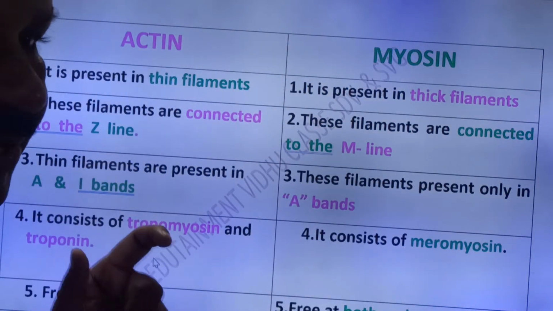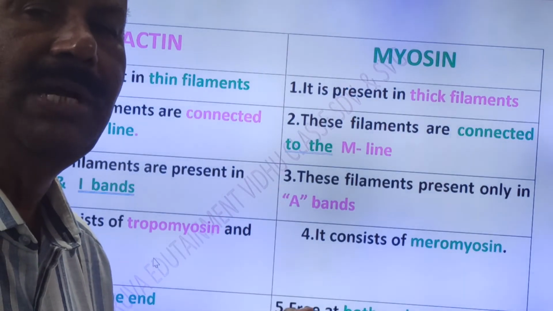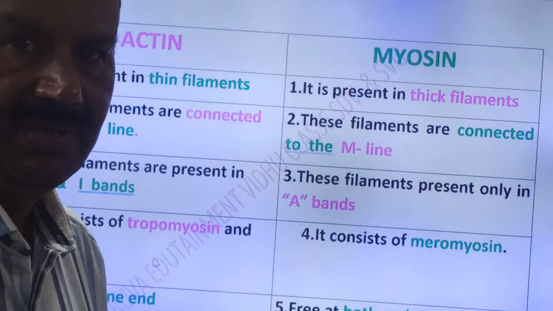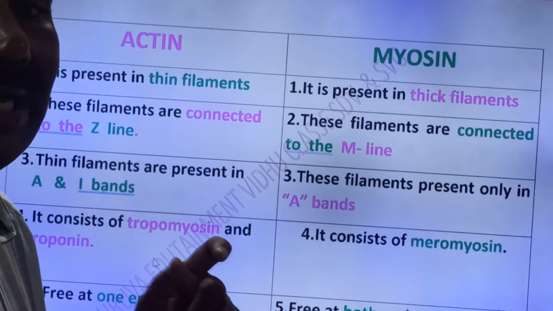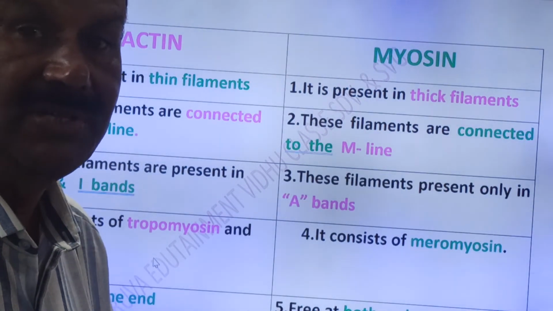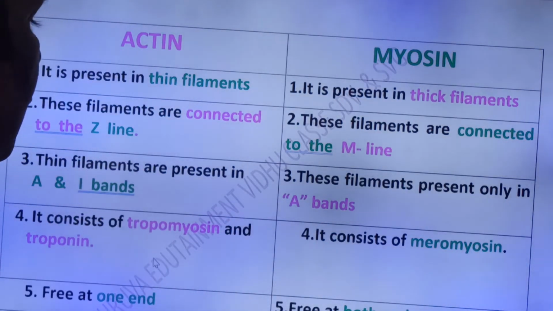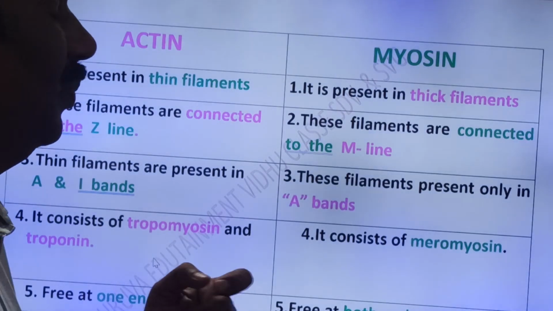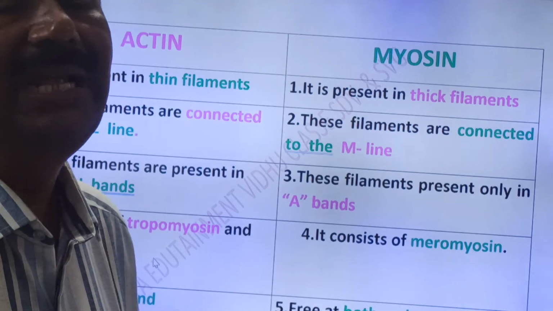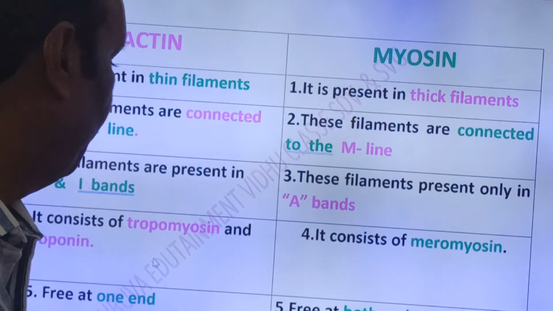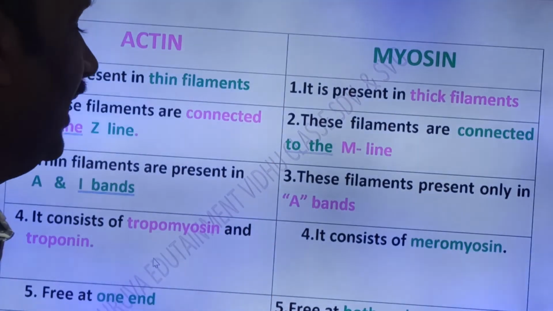Next, friends, this actin protein has two more proteins. They are tropomyosin and troponin. Friends, tropomyosin and troponin are also called regulatory proteins. So this actin protein has two more proteins. What are they? Tropomyosin and troponin. Whereas myosin has meromyosin, friends, heavy meromyosin and light meromyosin. Next, see, friends, actin is free at one end, whereas myosin is free at both ends.